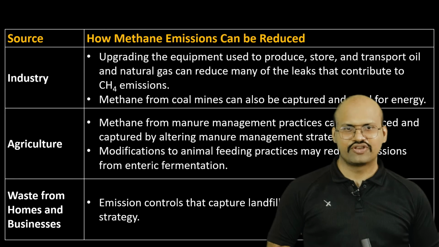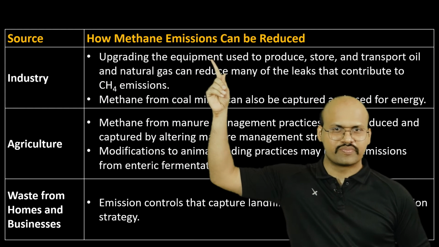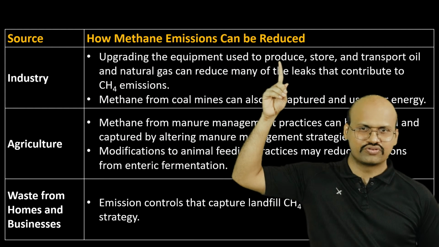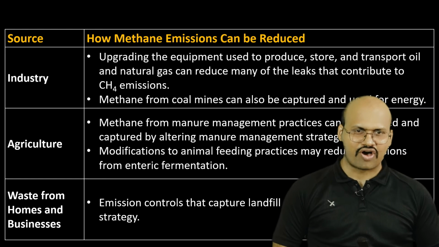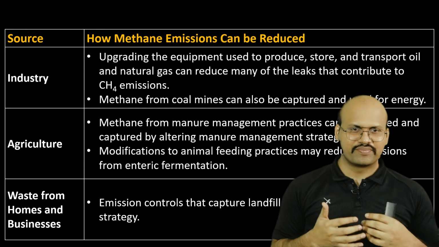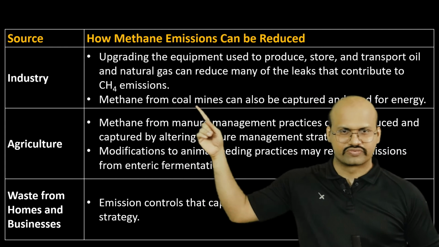So how can we reduce the emission of methane to the atmosphere? In industries we can upgrade the equipment which is used to store or produce the gases or oils, because we know that during the production of oil as well as coal we get some methane which is released to the atmosphere. So we can capture that methane.